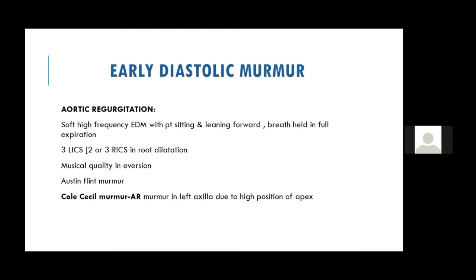Now, in aortic diastolic murmur, AR also produces the Austin Flint murmur. We usually get it in severe AR, and it is a mid diastolic murmur. It tells that there is a severe murmur, and it is because the blood is hitting the anterior mitral leaflet, which is producing the vibration and a functional mitral stenosis. Now, what is the cholecystol murmur? If the aortic regurgitation murmur is heard even up to the axilla, it is known as a cholecystol murmur. So that is what a cholecystol murmur is.